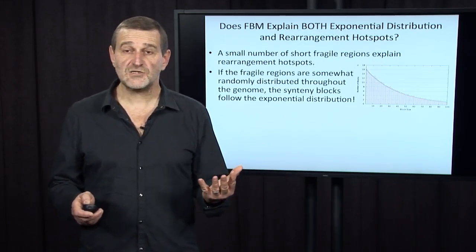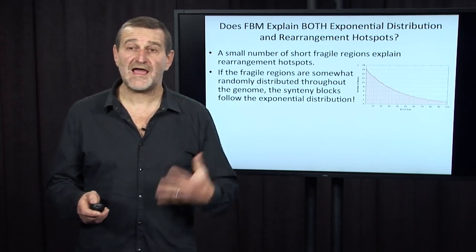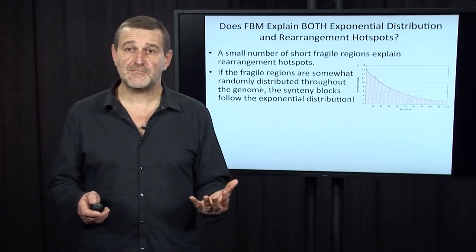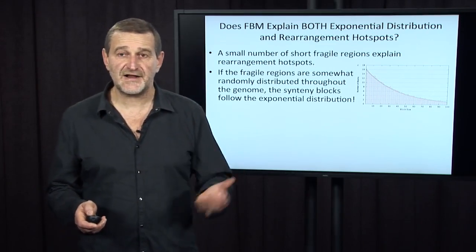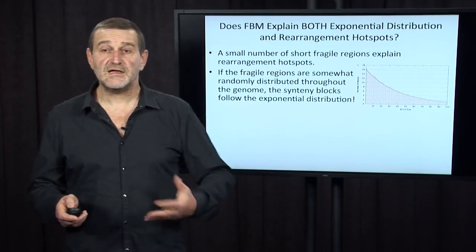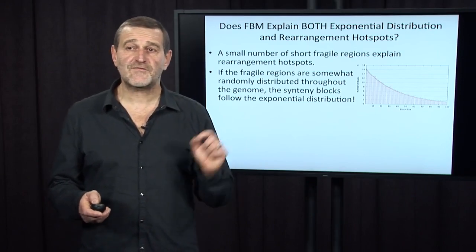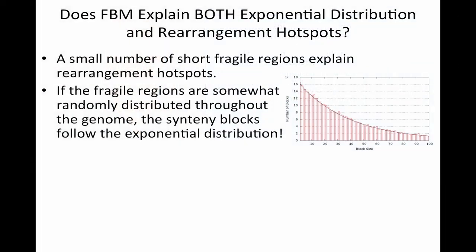Now, the question of course arises how FBM, the fragile breakage model, explains both the exponential distribution and the rearrangement hotspot. Well, a small number of short fragile regions explains rearrangement hotspots because there are very few regions where rearrangements actually can happen. Therefore, they are bound to be repeated in the same places.